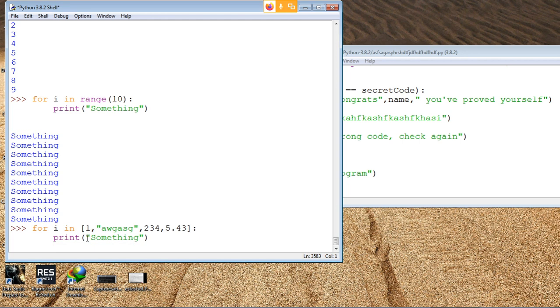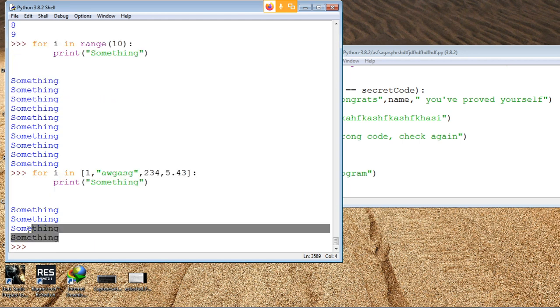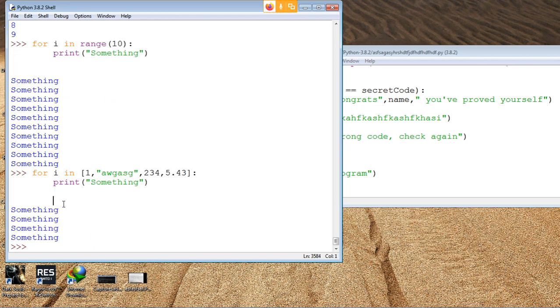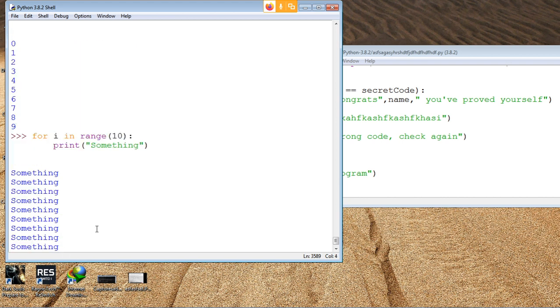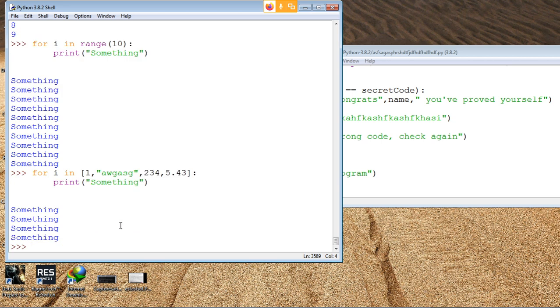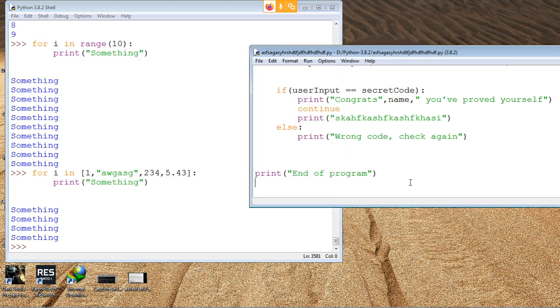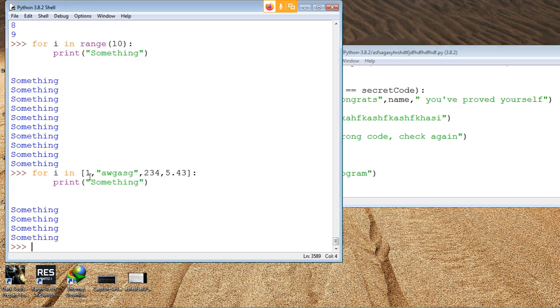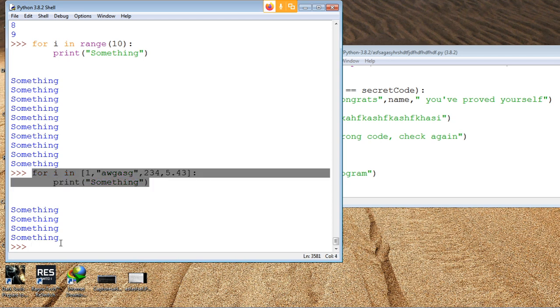No matter what is in that list, it's always going to print 4 times, because in this for loop we are mainly looking at how many elements there are. Here we had 4 elements, so that's why it printed 4 times. No matter what the values in the list, it just takes the number of elements in it.